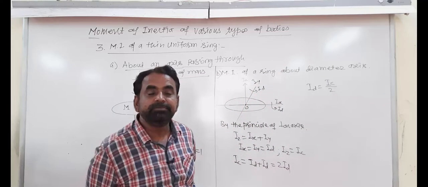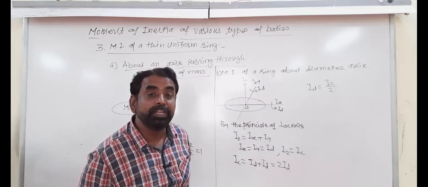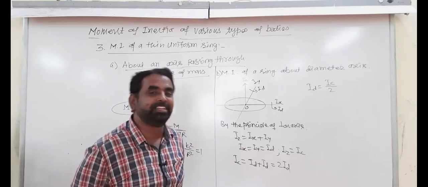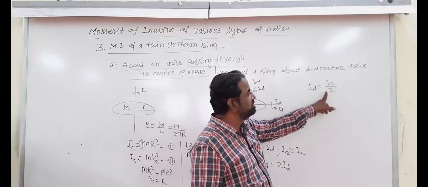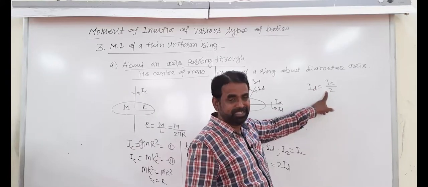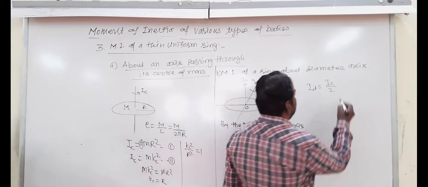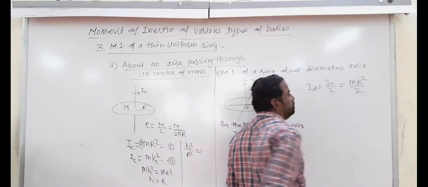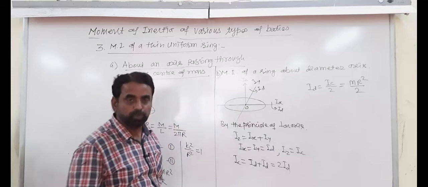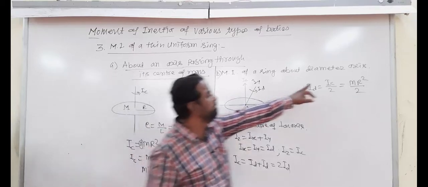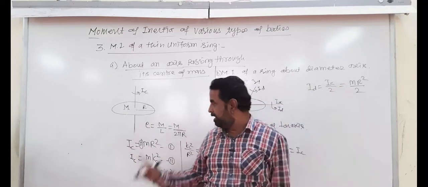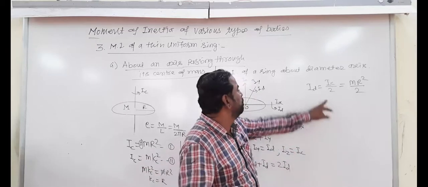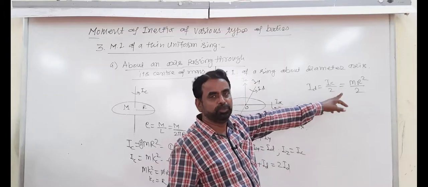So, what is Id? Moment of inertia of a ring about the diameter axis. And this diameter axis moment of inertia is half of the center. Half of the center. And that is equal to M R square by 2. Ic value is M R square, center already आपण calculate केलेला आहे. किती आहे? M R square. You put here. That is M R square by 2.